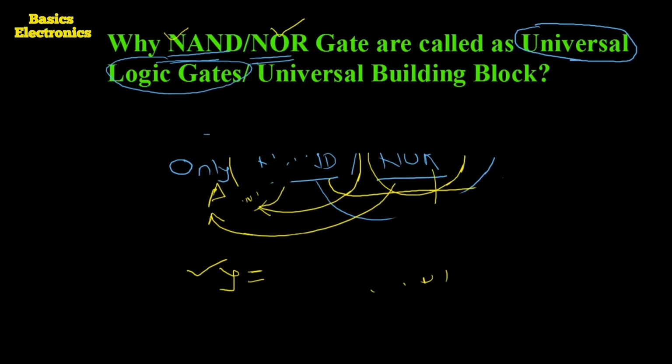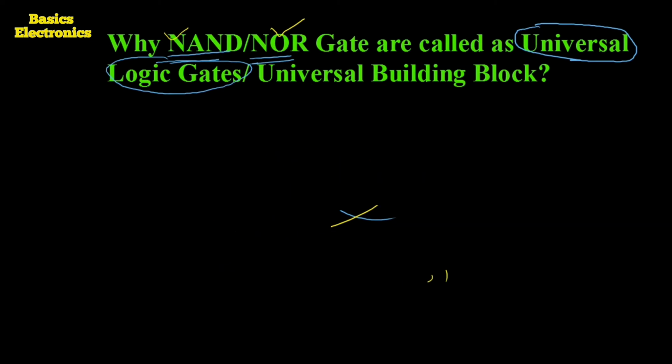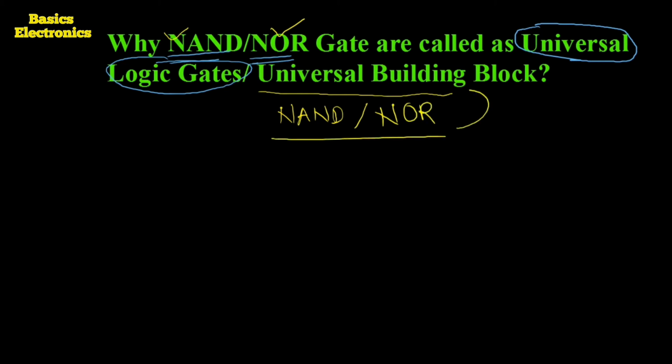Any type of logical equation, any type of logic circuit can be constructed using only the NAND gate, or using the NOR gate. So that's why the NAND gate and the NOR gate are called universal building blocks, universal logic gates.